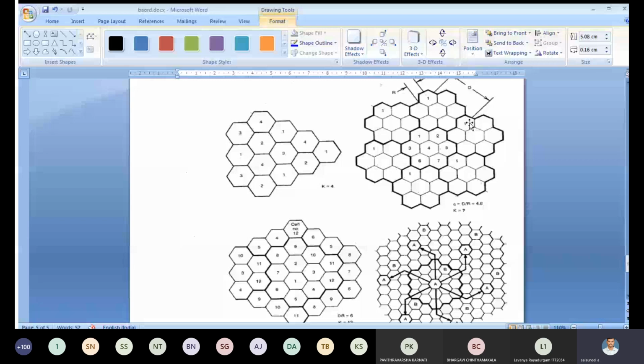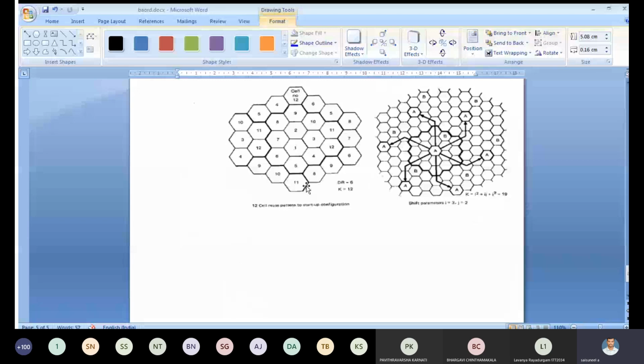Next, K equal to 12, and here K equal to 19. Likewise, we have to implement the frequency reuse concept. But now we have to find where exactly the same frequency comes again.